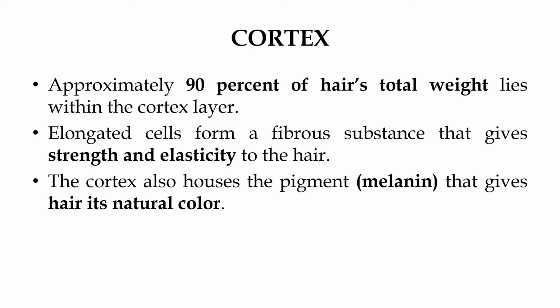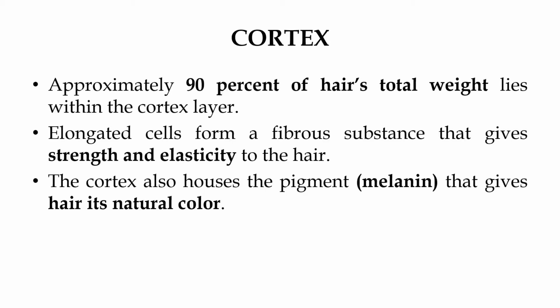Approximately 90% of the hair's total weight lies within the cortex. Elongated cells form a fibrous substance that gives strength and elasticity to the hair. So most of the volume of the hair is made up of the cortex part, 90% of the hair's total weight. And what does it provide? It provides the strength and the elasticity to the hair.